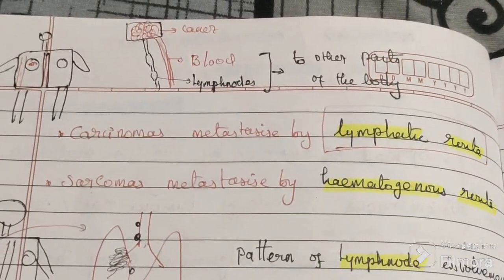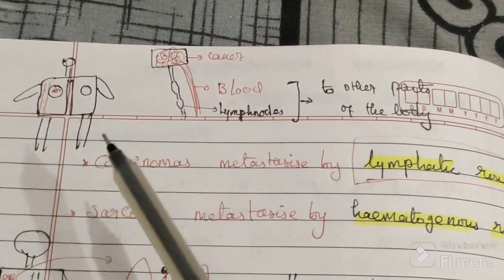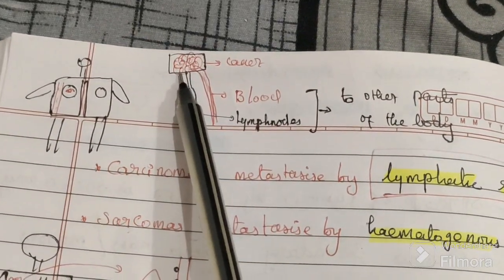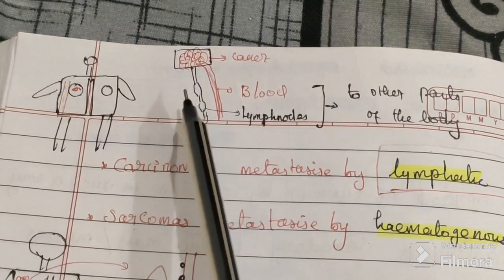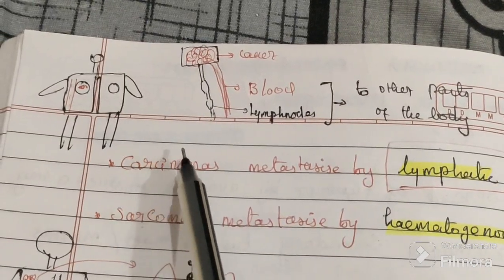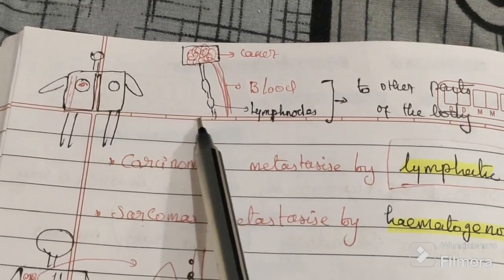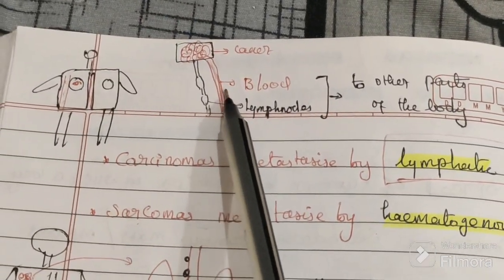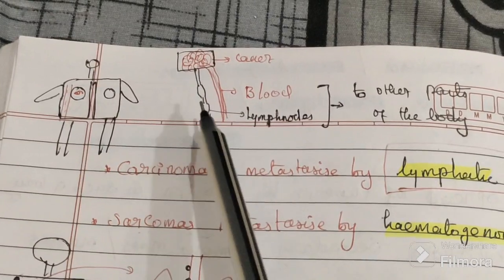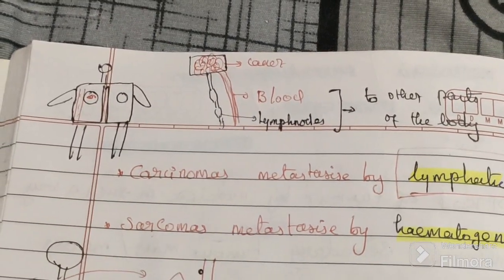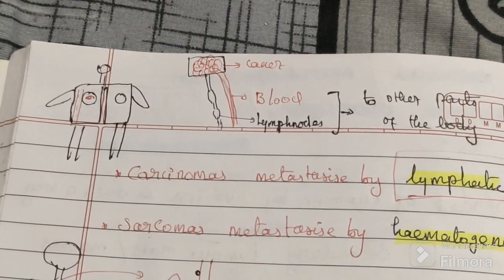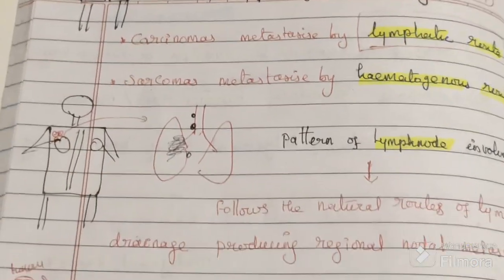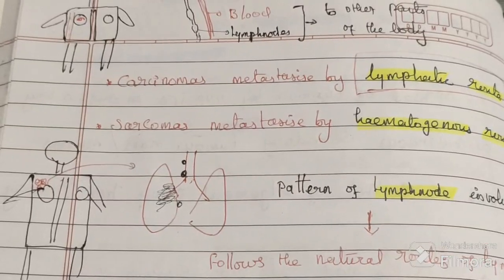So we can see here in this tumor there are tumor cells. This one is the tumor cell. The tumor cells will dislodge. They will enter either the lymphatics, or they will enter through blood vessels. This one is the haematogenous. This one, through lymphatics, is the lymphatic spread, and here also they will spread to multiple organs.